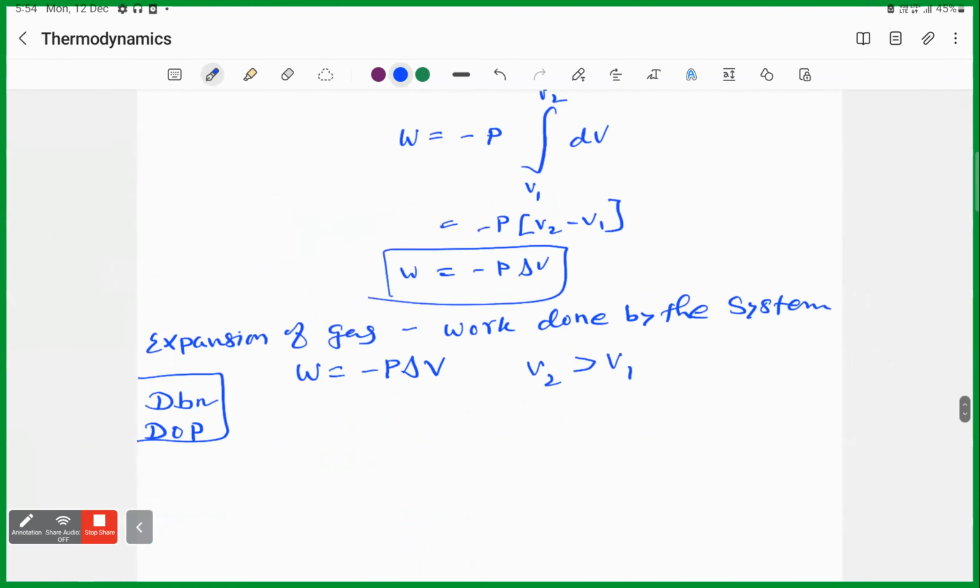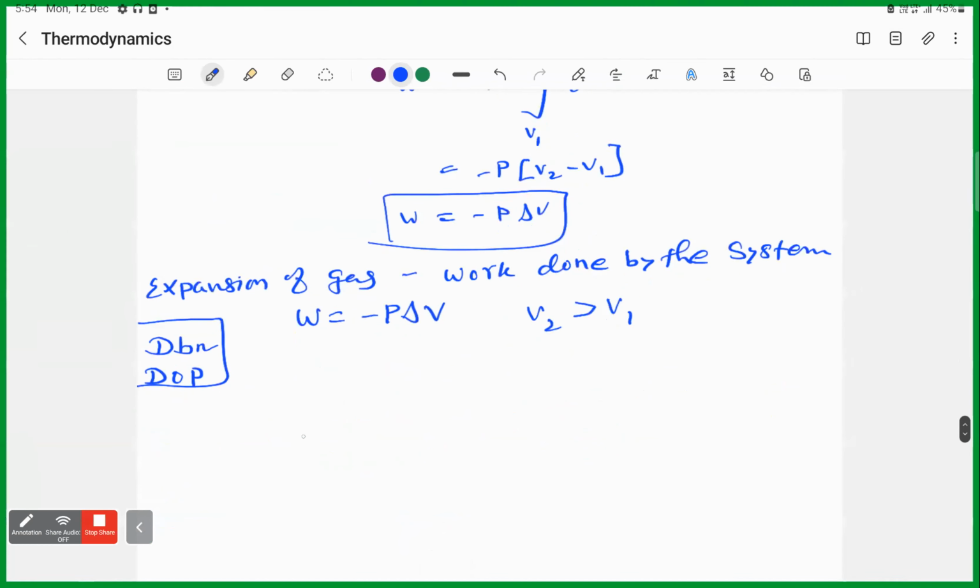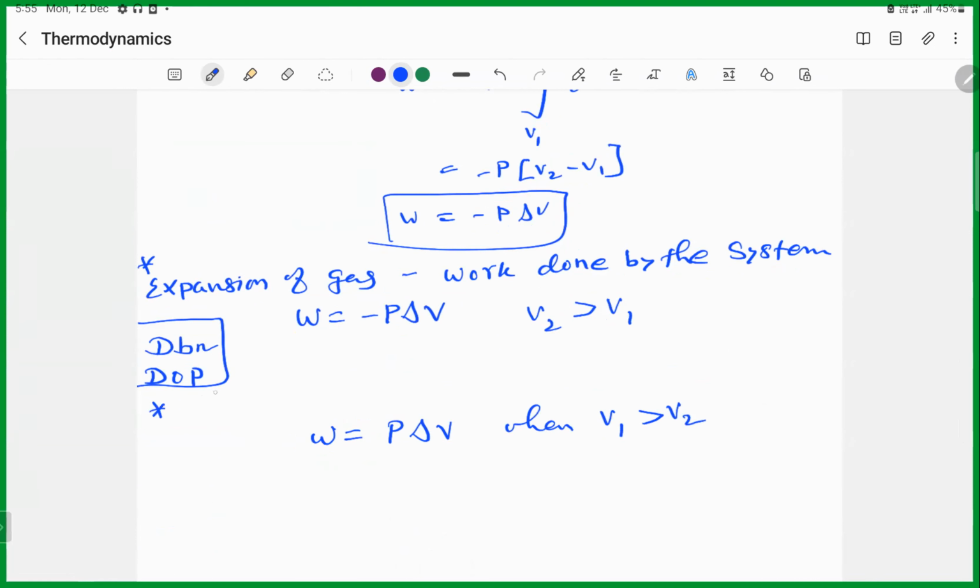When W is equal to P delta V, when do we get it? When V1 is greater than V2. Correct? So when will it happen? When there is contraction or compression of the gas, then what is this?